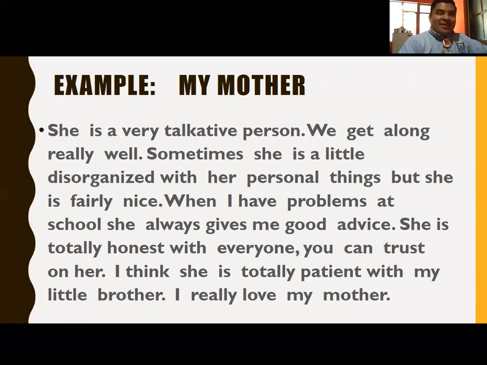Example: my mother is the person that I admire the most. She is a very talkative person. We get along really well. Sometimes she is a little disorganized with her personal things, but she is fairly nice. When I have problems at school, she always gives me good advice. She is totally honest with everyone. You can trust her. I think she is totally patient with my little brother. I really love my mother.